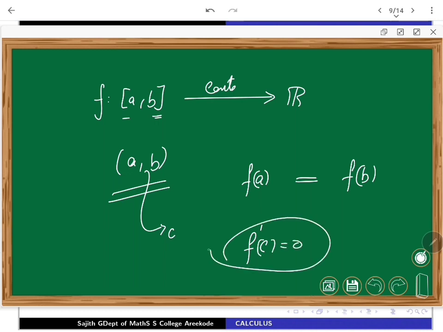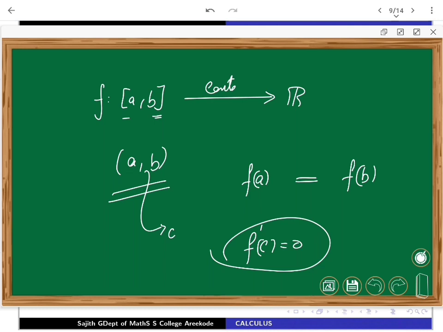So f dash is going to be 0 at some interior point, which will actually give us critical points and extreme points, the methodology for how to go about finding extreme points. So Rolle's theorem is highly influential and helpful for us in this strategy.